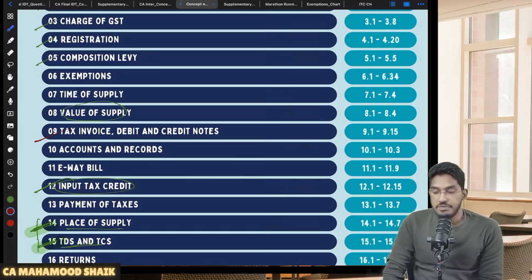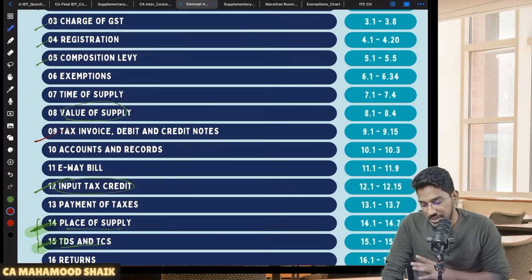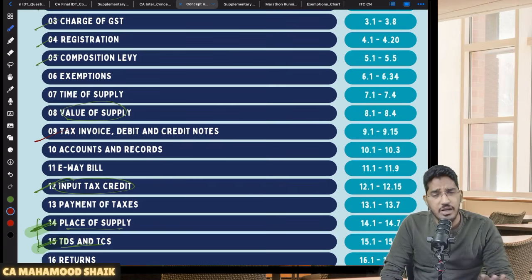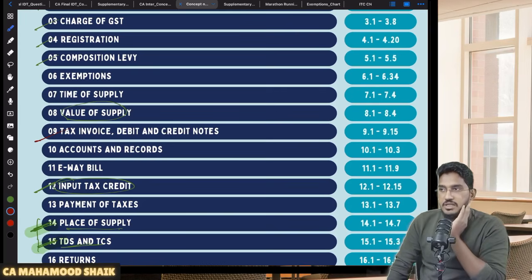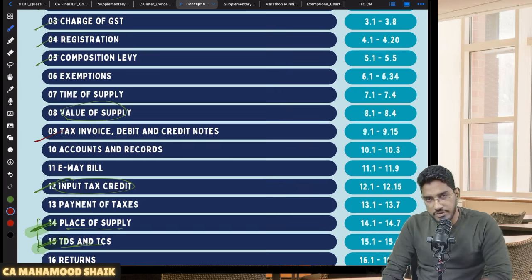So many students have been asking me for exemptions. Exemptions, I will try to do, but not today. Today I'll try to end the live. So one more last chapter which I will pick up now for the live session is tax invoice, debit and credit notes. So once we are done with tax invoice, debit and credit notes, we will wind up the live sessions. Thereafter, exemptions I will definitely do. Not all exemptions, I might not be able to do it, but a bunch of important exemptions I will pick up, and I will upload that video. I will upload a video, not do it in a live session. So today we'll try to end our live sessions.